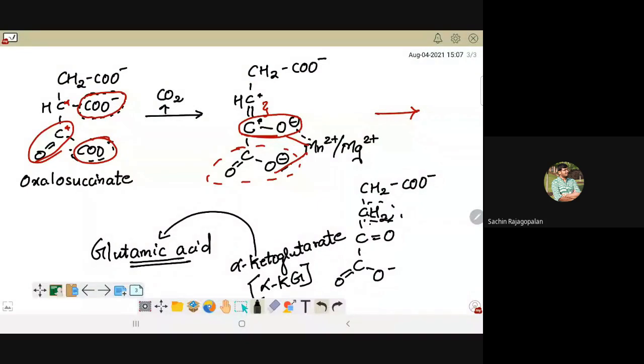So that's the reason why alpha KG gains a lot of significance, because it is going to act as a raw material, a precursor for synthesis of amino acids, which can then be utilized to synthesize proteins. And that is the basic reason why alpha KG has a lot of significance, and it plays a major role in making our TCA cycle an amphibolic pathway.